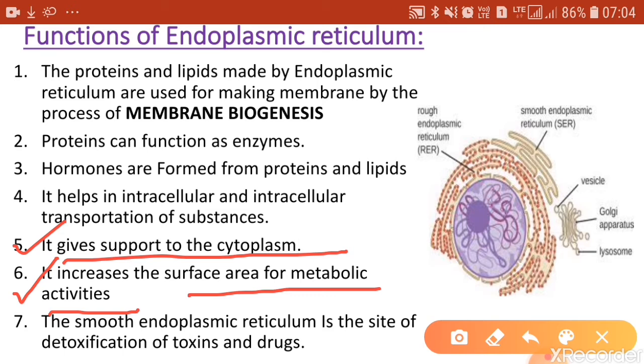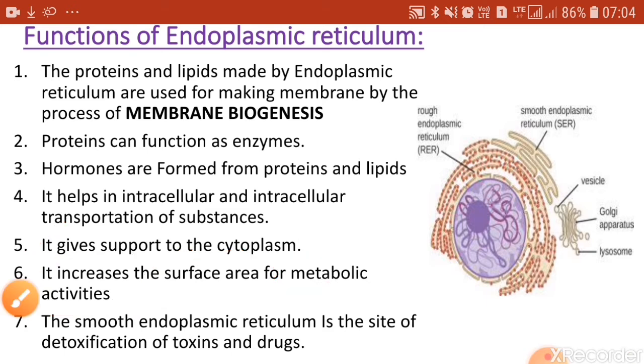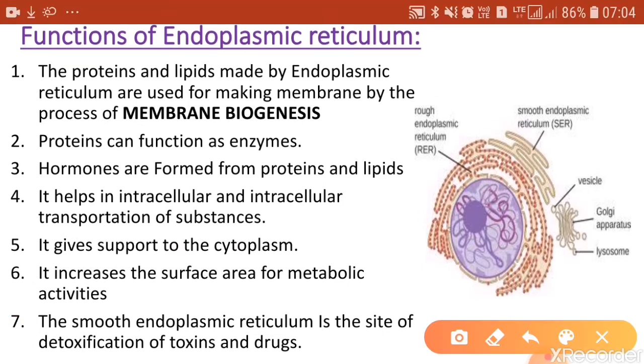There are many biochemical activities going on within the cell, and because they are like a network spreading throughout the cytoplasm, they increase the total surface area for various biochemical activities like protein synthesis and all.